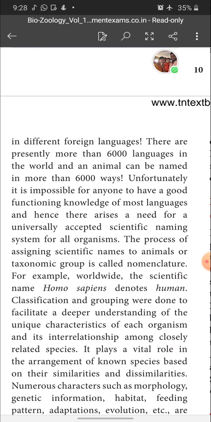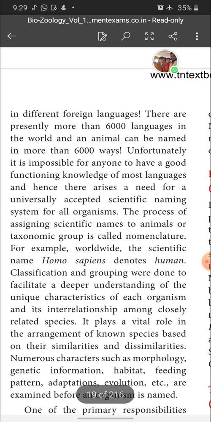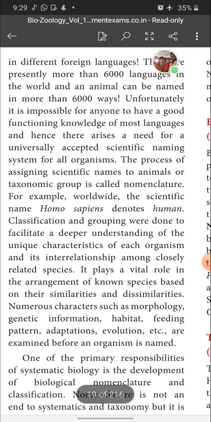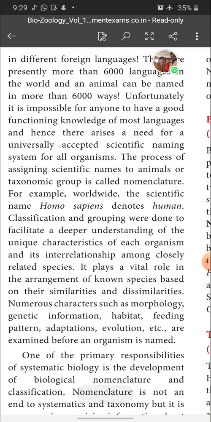So, the scientific name of each organism depends on its unique characters and its interrelationship among closely related species. This naming system plays a vital role in arranging unknown species into various categories based on their similarities and dissimilarities.